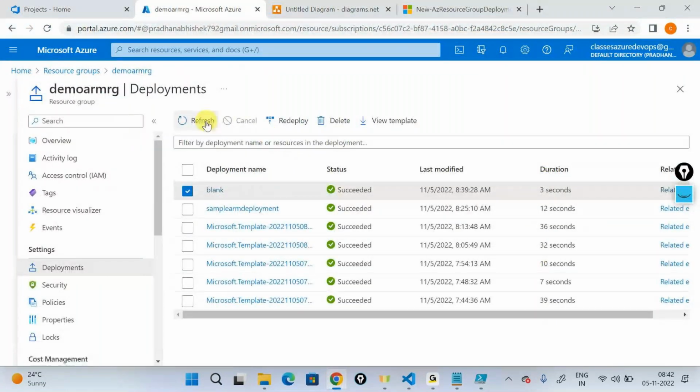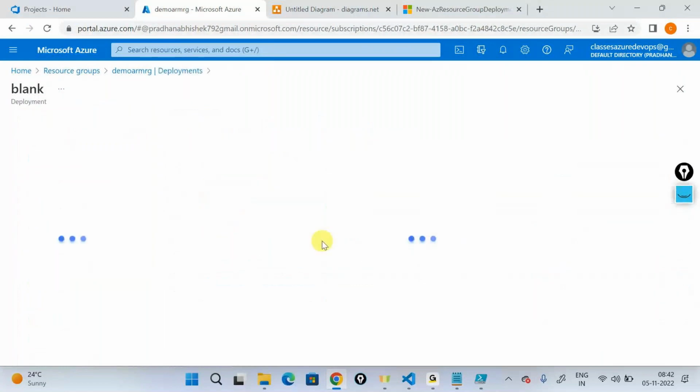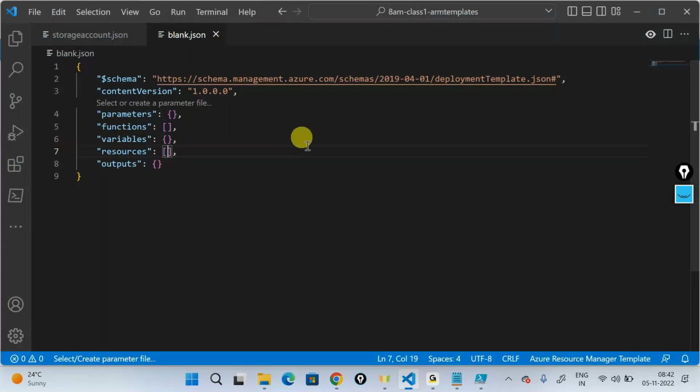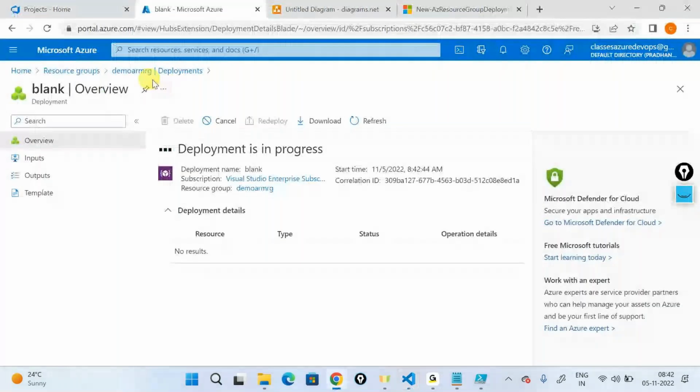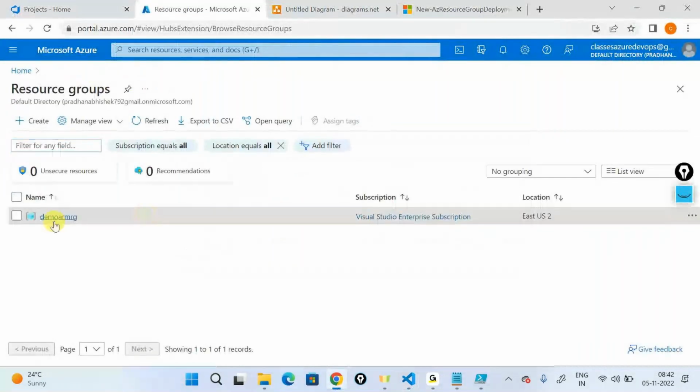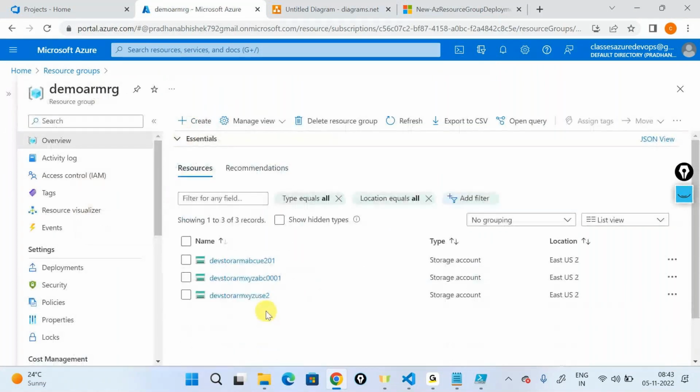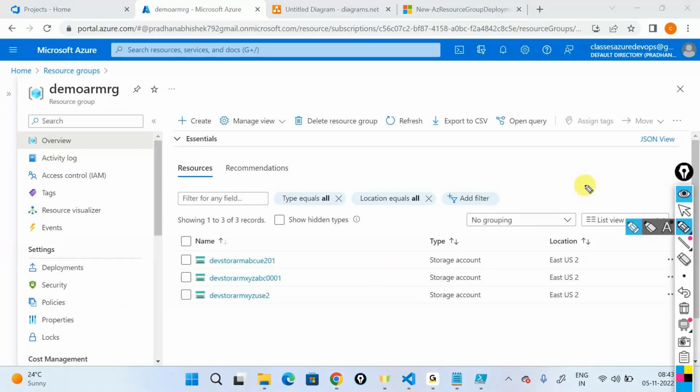But what it does when it's doing a complete deployment is that you're telling me that, you know what, the resource group should be empty because the template is empty. So it goes ahead into each and every storage account out there. It'll take some time. Each and every storage account that is there in the resource group and not declared in your template, it starts deleting all these resources one by one. And it'll give you an empty shell resource group, just an empty shell out here. This is how you can clean up your resources.